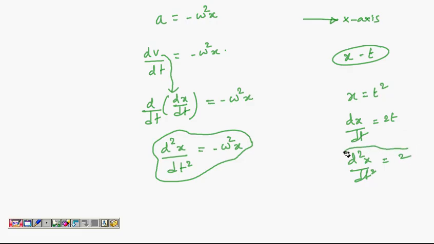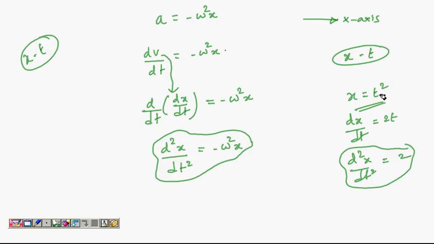So by differentiating 2 times, I am not getting what I originally started with. Okay, normally this is the case, but in SHM, if you differentiate position twice, you get back the position. Of course, it is multiplied by some constant, some number like omega square. So we have to find an xt relation such that if you differentiate it two times, you will get back x. Let's take a guesswork.